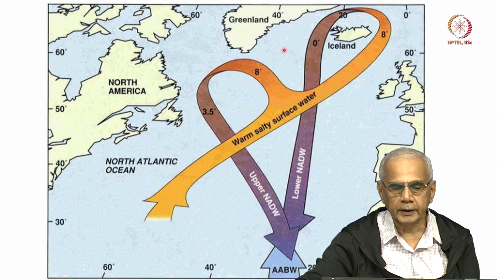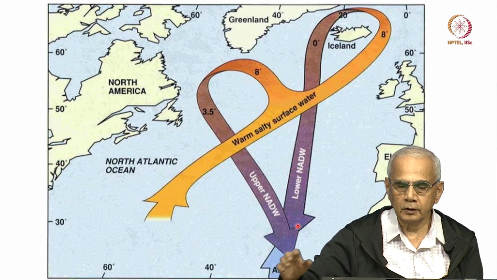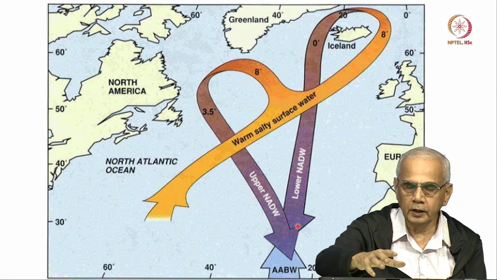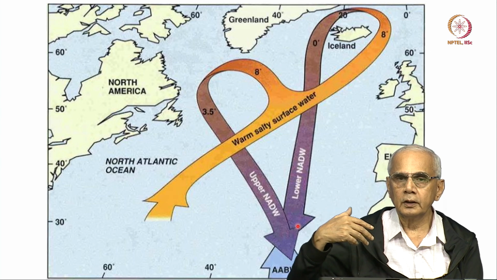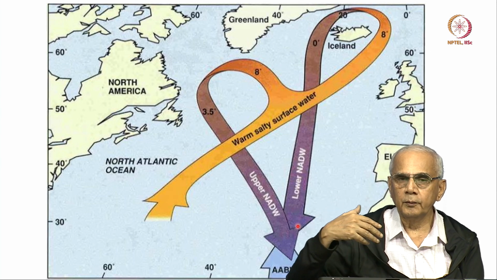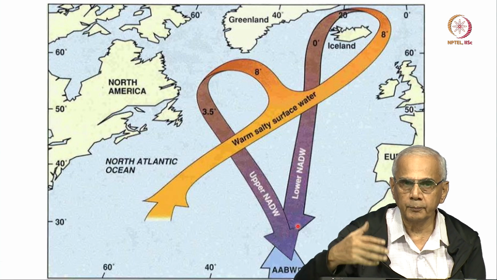And this pattern of change in circulation between Greenland and Antarctica is what is called the Atlantic Meridional Ocean Circulation, AMOC.